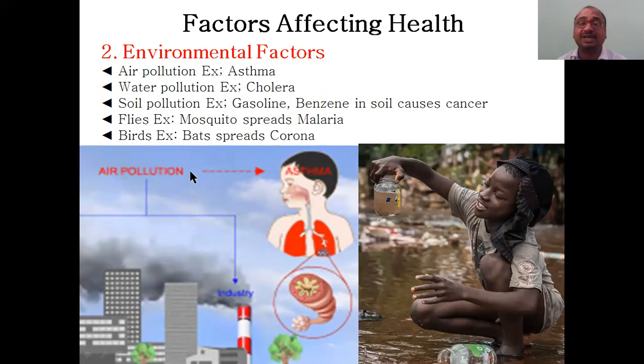And number 2 is environmental factors, air pollution. First one is asthma, from air pollution. Recently, the doctors suggested to the Congress party in charge, Sonia Gandhi, that Delhi is full of pollution. You just go to Goa and take a breath there, because we cannot change the entire Delhi environment for you. So she left for Goa and started taking pure breath in Goa. Air pollution causes asthma. That is the main one.